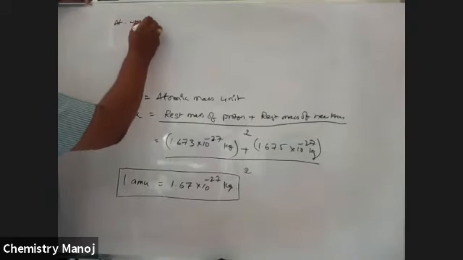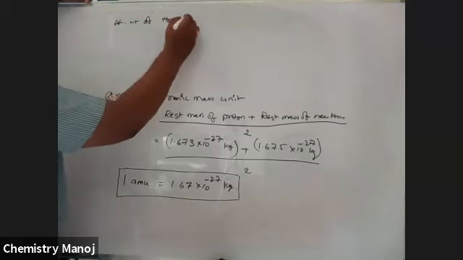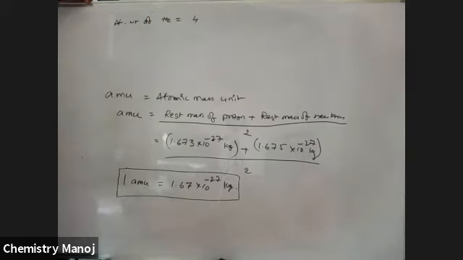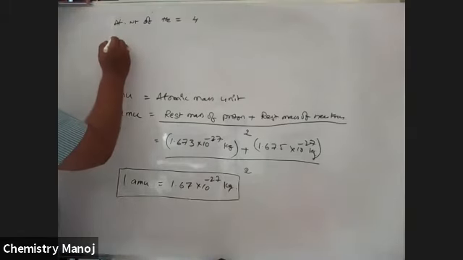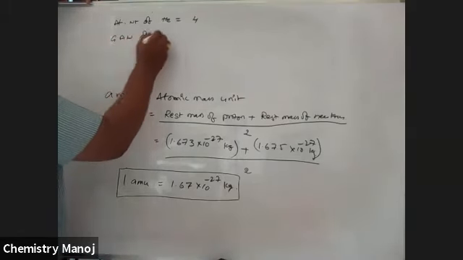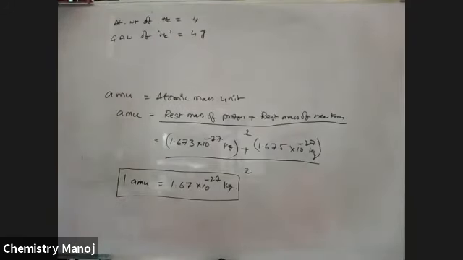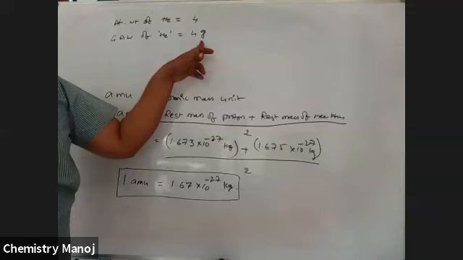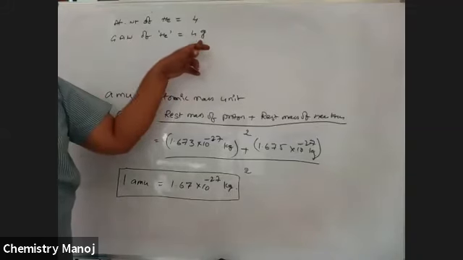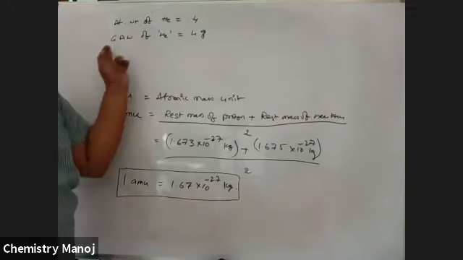Atomic weight of helium is equal to 4. Gram atomic weight of helium is equal to 4 grams. What is the difference there? Just the unit is different. It is expressed in grams, so it is gram atomic weight.